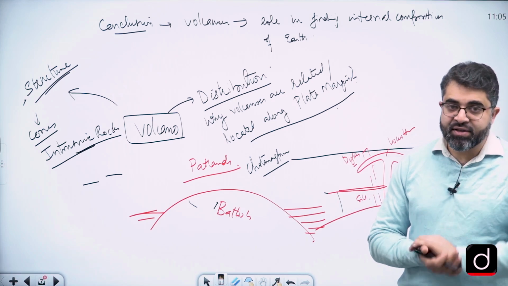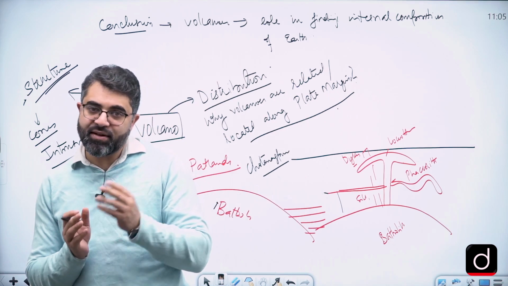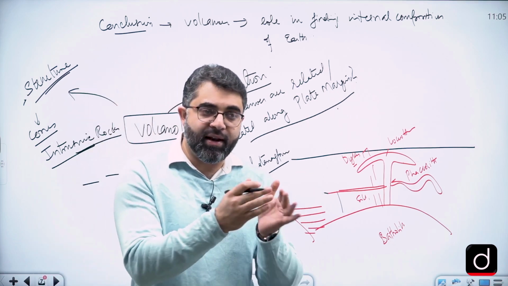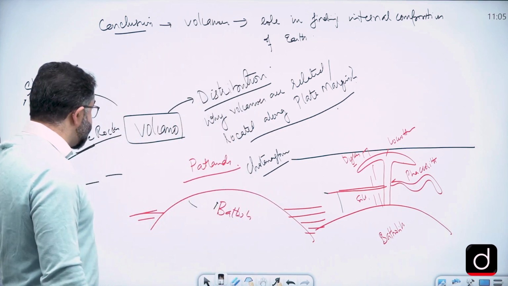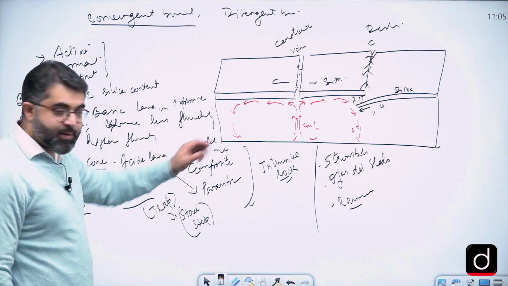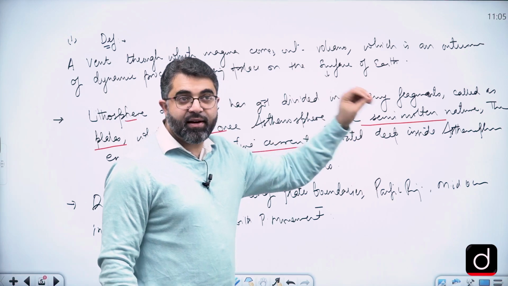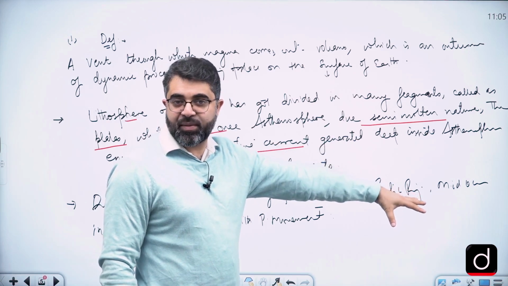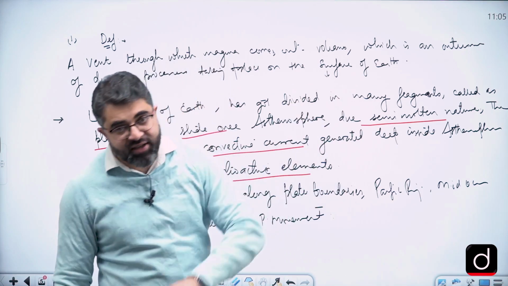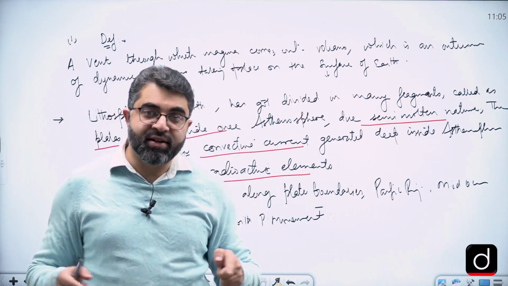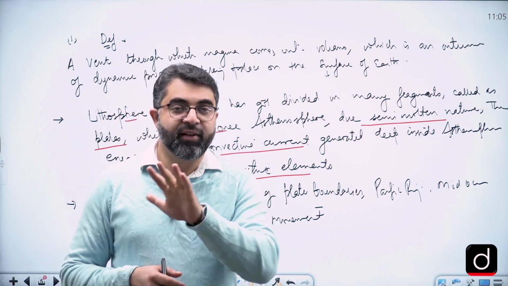So my suggestion is that you prepare volcano in detail. The question has been asked on fold mountains. I'm sure you know about fold mountain. And if you get a question on earthquake, fold mountain, volcanoes, the basic process remains same. It is the same process. And to explain the same process, you mug up this definition that the lithosphere is divided into many fragments called as plates. These are sliding over asthenosphere due to its semi-molten nature, energized by convective currents generated deep inside the asthenosphere due to decay of radioactive elements.